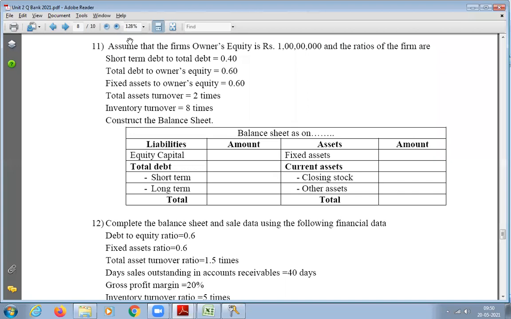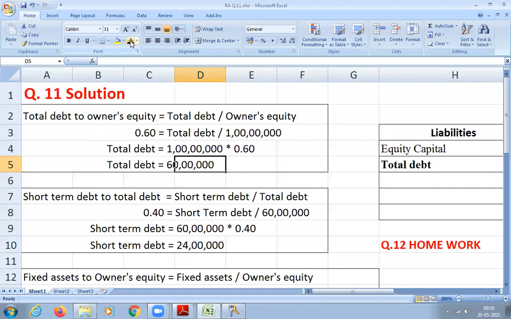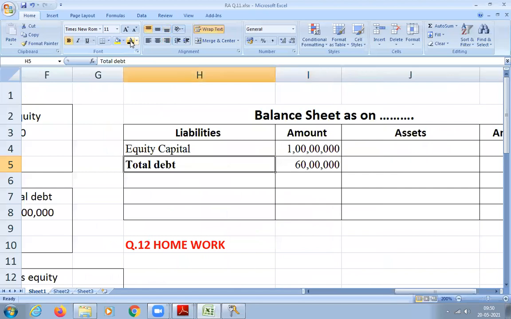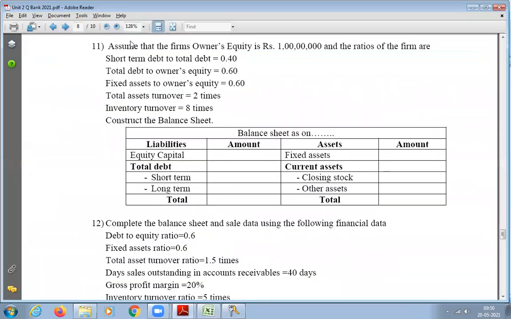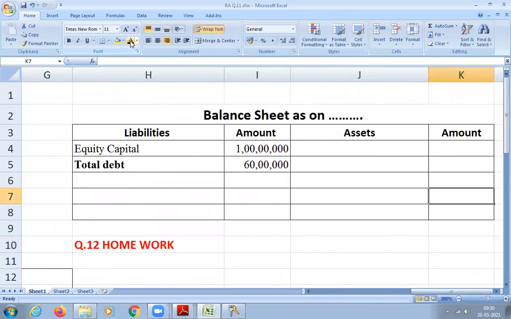Next, what has he given? Total debt. Did we calculate total debt? 60 lakh, yes, sir. Total debt we got is 60 lakhs. In that, he has given us short term and long term. Short term we got 24 lakhs. So write short term 24 lakh. How much will be the long term? 36 lakh, that is 60 lakhs minus 24 lakhs. That will be your balancing figure. Write down quickly.